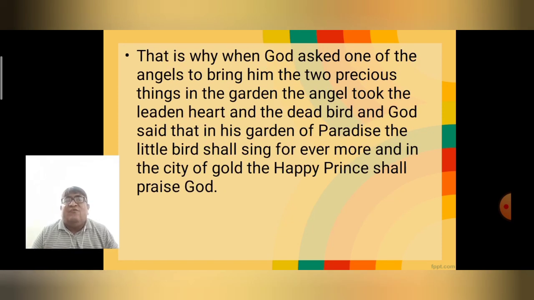That is why when God asked one of the angels to bring him the two precious things in the city, the angel took the leaden heart and the dead body of the little swallow. And God said that in his garden of paradise, the little bird shall sing forevermore, and in the city of gold, the Happy Prince shall praise him. So here we are ending our story of The Happy Prince written by Oscar Wilde.